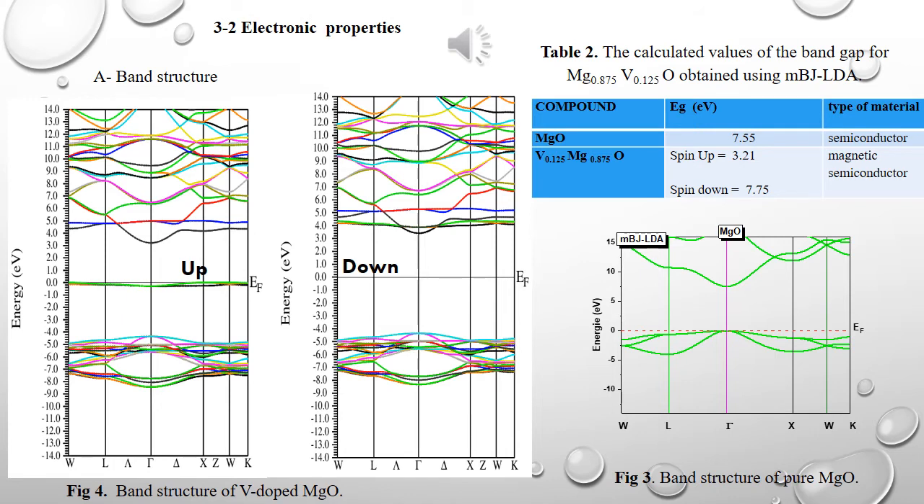We can see in this figure that the spin up is a semiconductor with a direct band gap equal to 3.21 electron volts, while the spin down is an insulator with a direct band gap equal to 7.75 electron volts. So the studied compound is a ferromagnetic semiconductor. The results of the energy gap are illustrated in table 2.